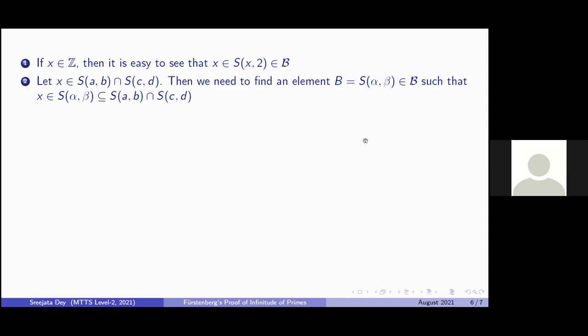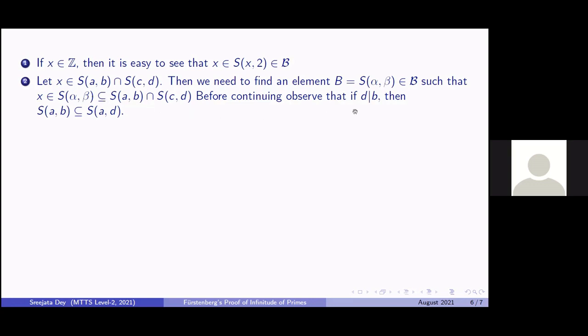To move ahead with this, we need to make an observation: if d is a divisor of b, then S_{a,b} is contained in S_{a,d}. Why? Because if d divides b, then b can be written as some integer k times d. So any element of the form a plus nb can be written as a plus nkd, which is also an expression of the form a plus some integer times d.